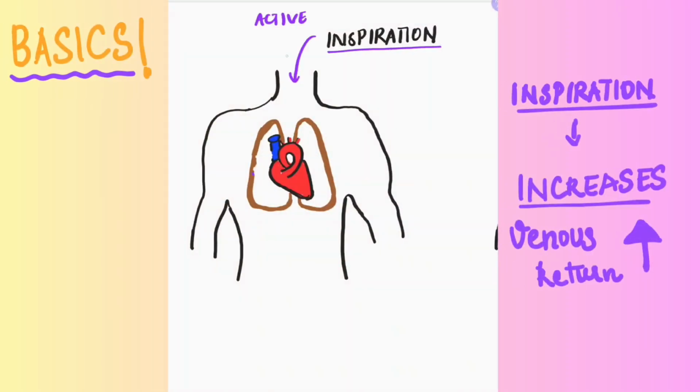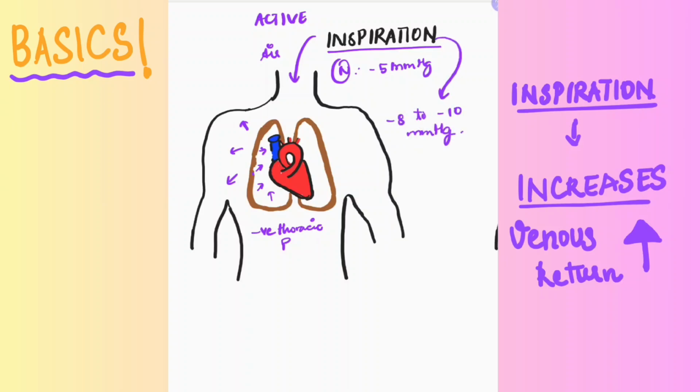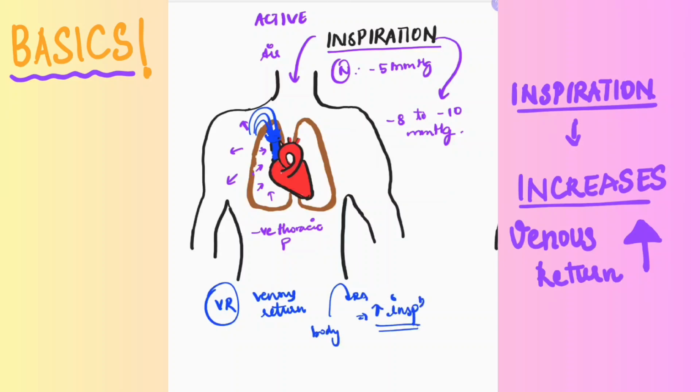Inspiration, being an active process, occurs due to the expansion of the chest wall cavity, and this leads to a decrease in intrathoracic pressure. Normally the pressure is around -5 mmHg, but during inspiration it takes a more negative value, around -8 to -10 mmHg, and this pressure gradient causes air to be taken in and also creates a pulling-in force. This pull-in force sucks more blood into the right atrium, that is, the venous return increases. Now, as we know, venous return is the blood from the body to the right atrium. So I hope it is clear that inspiration is going to increase venous return.